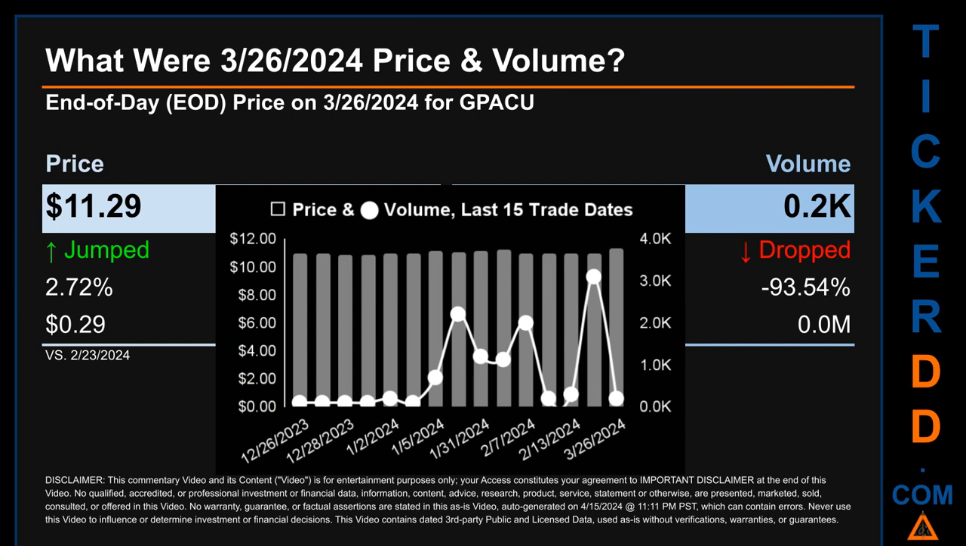Across a range of 38 cents, the max and minimum end-of-day price were respectively 11.29 and 10.9. Volume saw a range of 3,000, from a day low of 0.1 thousand to a day high of 3.1 thousand.